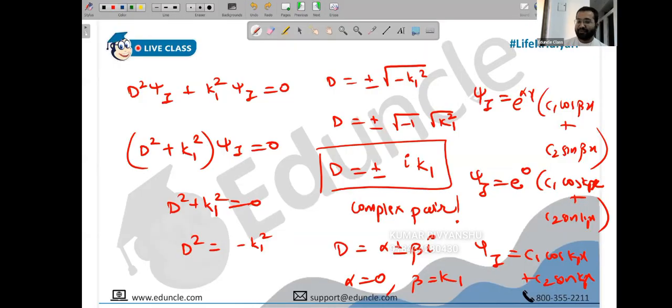Yes sir, that's what I was about to ask, you asked us to leave 3-4 lines. Yes. So now we have to fill that space, people. Go back to that page. For the complex pair, there is another thing that we can use. Okay. Go back to that page, people.